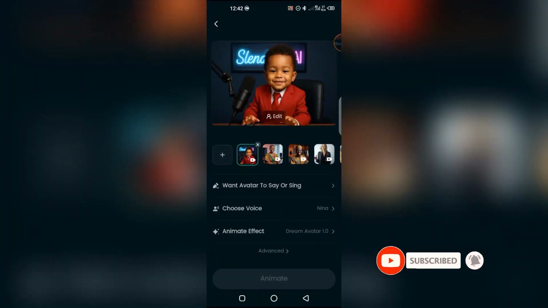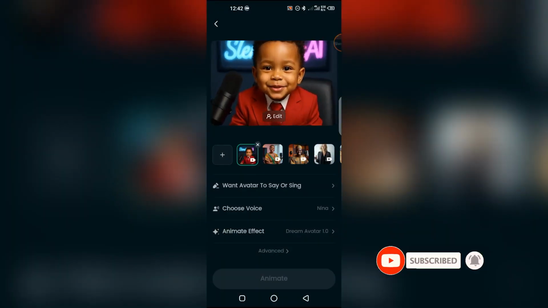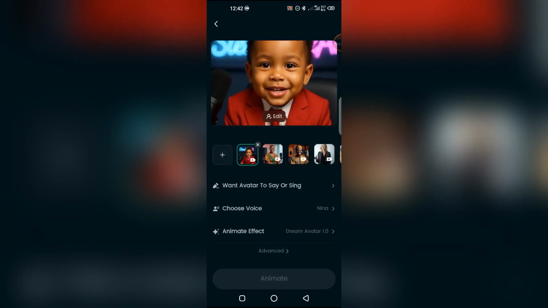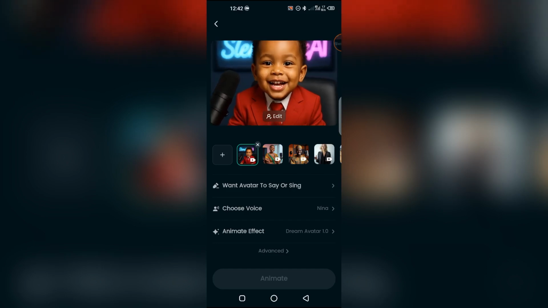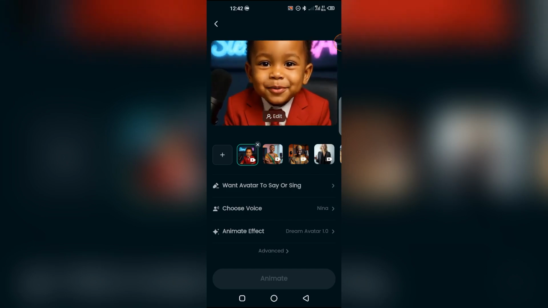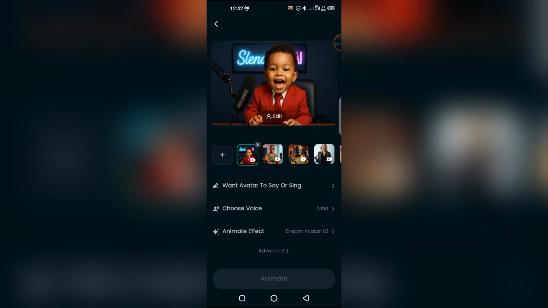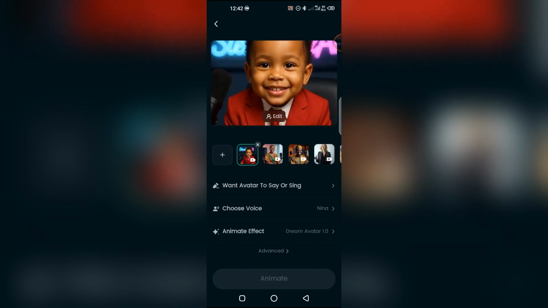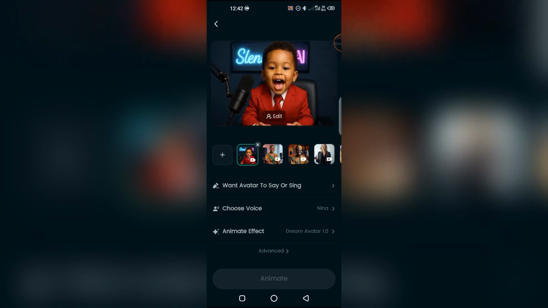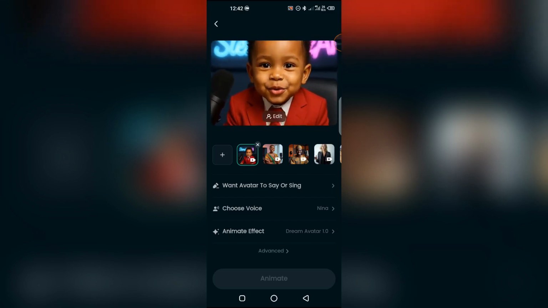You must animate it first. If you don't animate it, it will not work. It will not lip sync very well, and the hand movement will not be there. So the step is, before you use Dreamface, go to Grok and animate the image. Do not mind whether the sound is coming out or not. Okay, you don't even need to customize anything unless it is camera movements and all that.